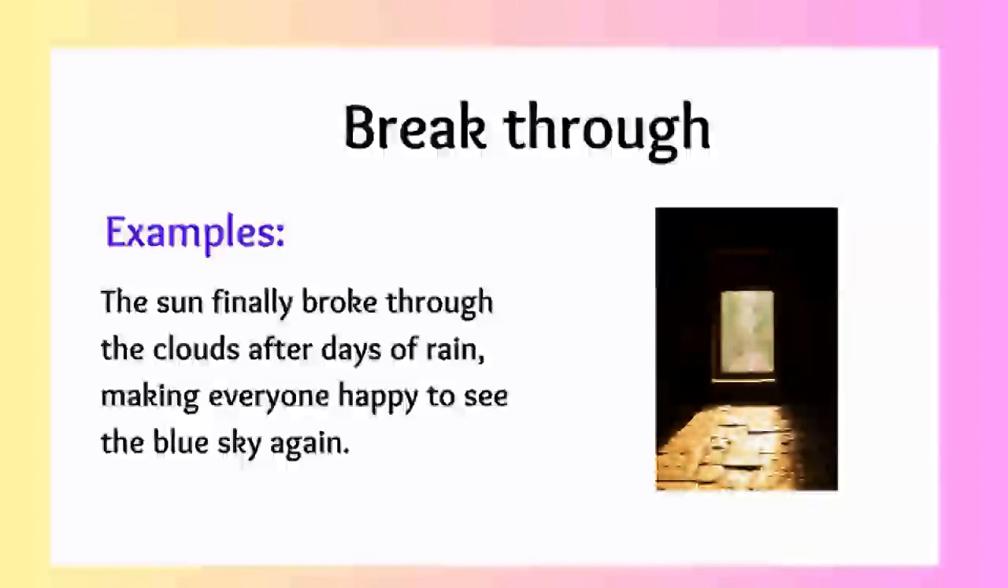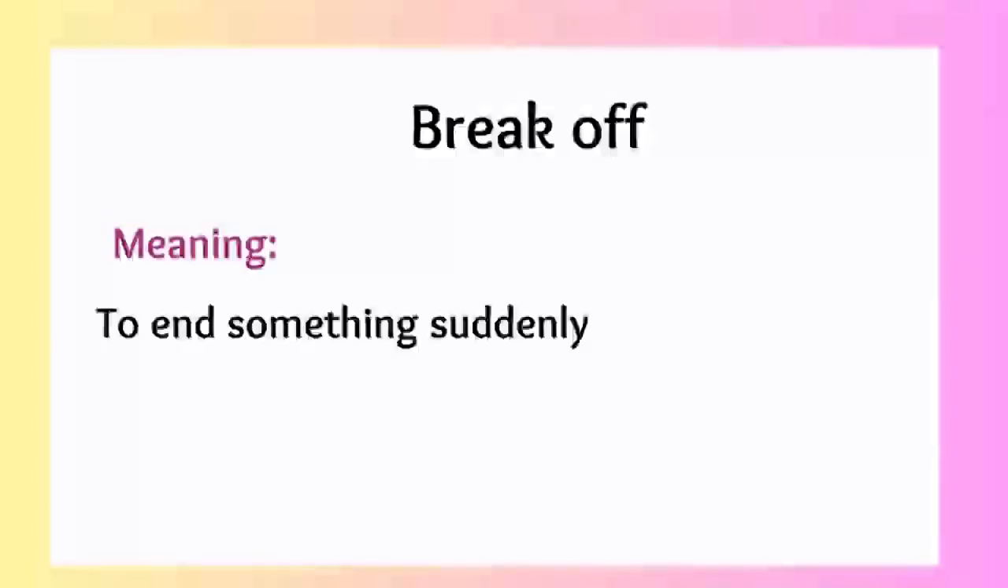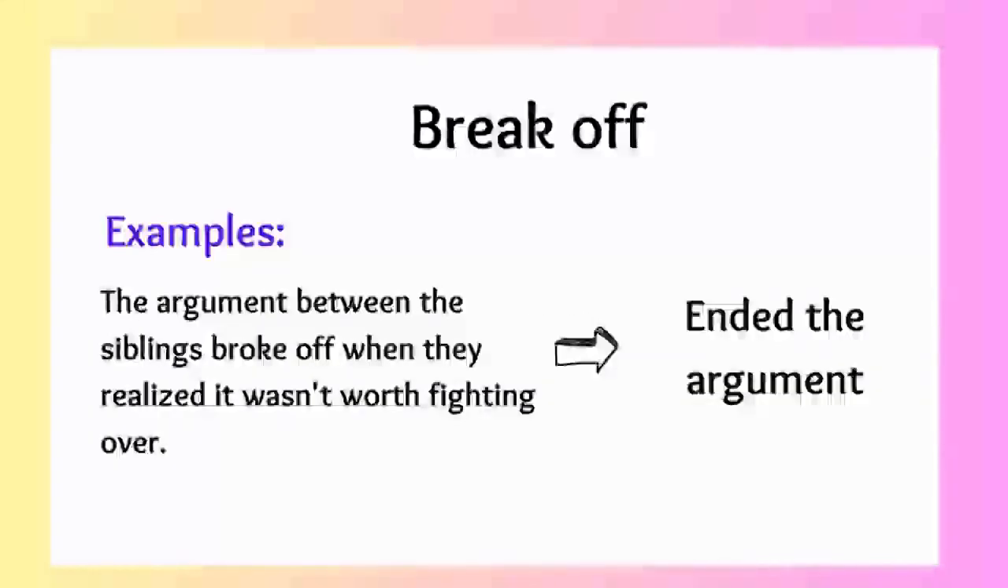Now let's look at another phrasal verb. Break off. Break off. What does that mean? When you end something suddenly, you use break off. Now let's look at some examples. Example: the argument between the siblings broke off when they realized it wasn't worth fighting over. So in this case, the siblings decided to end the argument, and so we can use broke off.